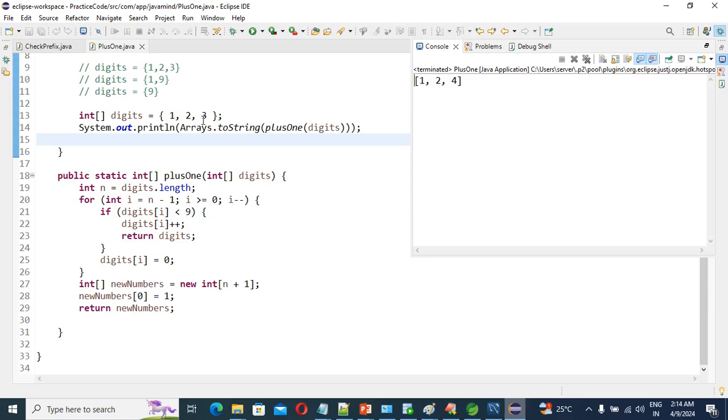So we have added 1 to the last digit, so it becomes 4, right? Then return digits.